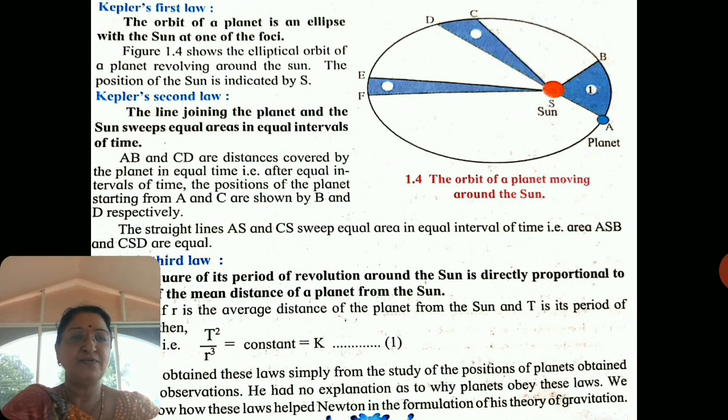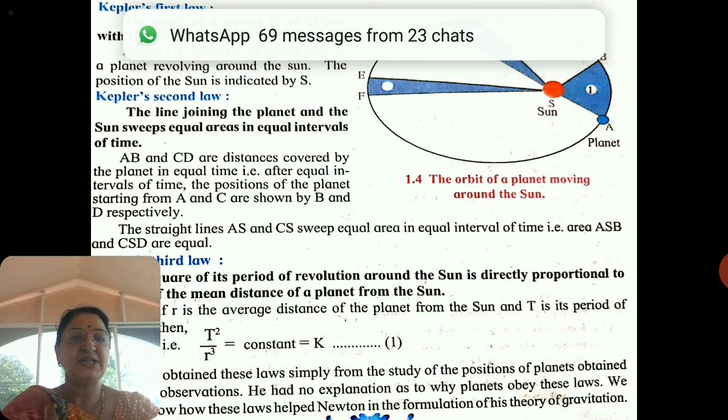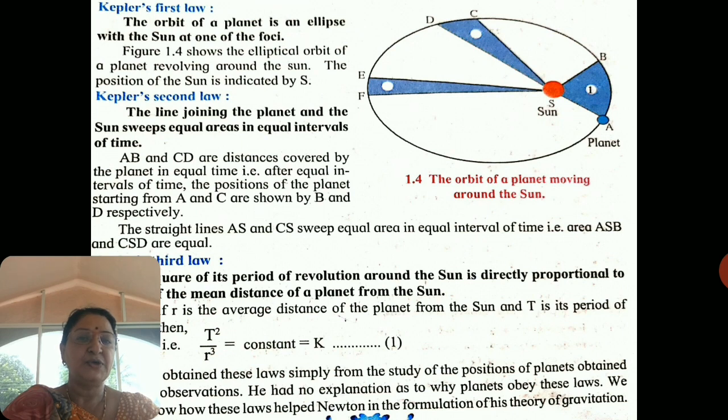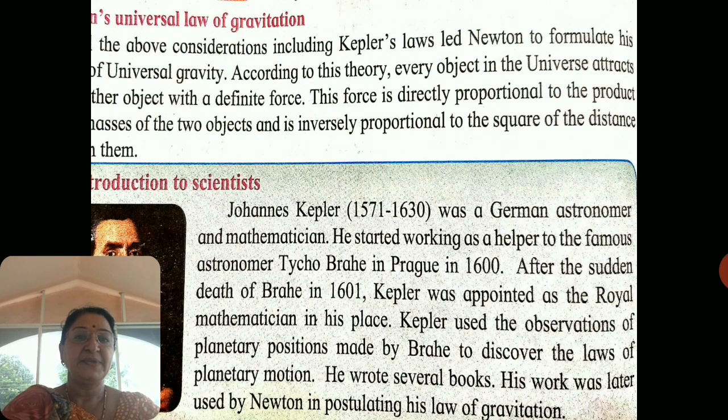Again see figure 1.4. The distance of the planet from the sun is different when the planet is at different positions, and so small r is the average distance of the planet from the sun. According to this law, T square is directly proportional to r cube, and so T square upon r cube is equal to a constant, k. These are the three laws of planetary motion stated by Kepler.